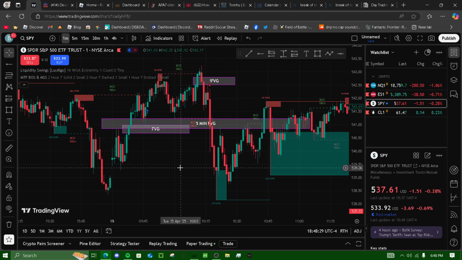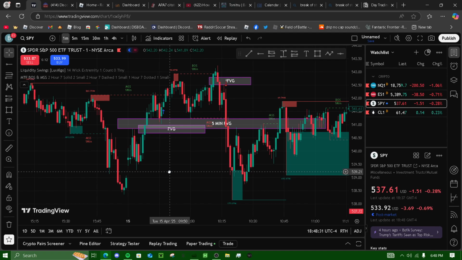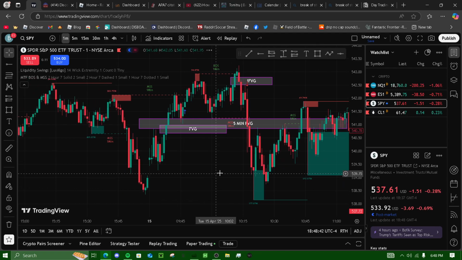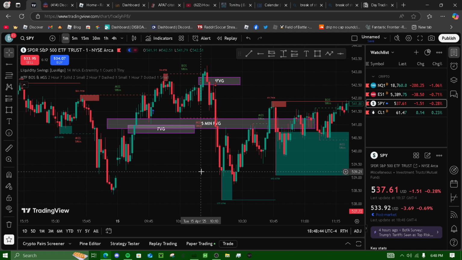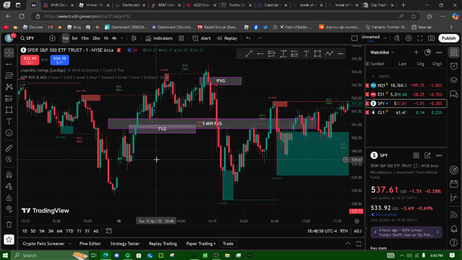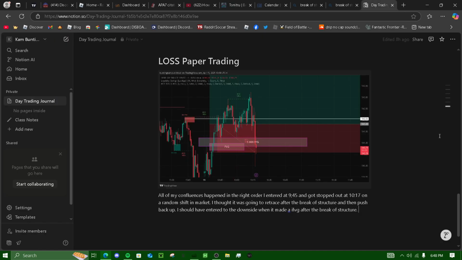Where's my liquidity sweep? My liquidity sweep was, hold on. I'm trying to figure out where I had it at. I had it at somewhere around here. Maybe I did it wrong. I don't know. Actually, let me go to my Notion, right?